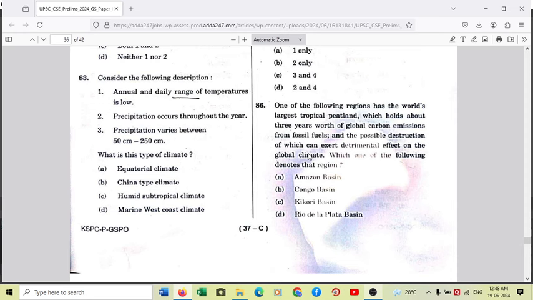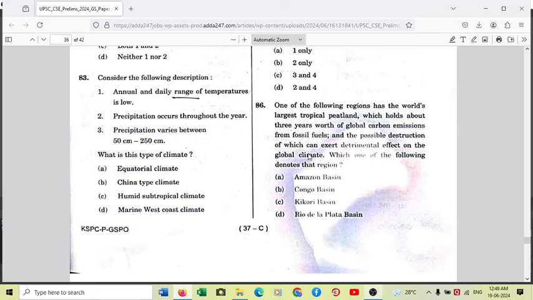Again, after crossing June, the Tropic of Cancer, the direct rays of the sun are on the equator in September, and after 1 month of heating in October, again the second peak of rainfall is observed, and that's why these are two peaks of rainfall. But nonetheless, apart from these two peaks, the rainfall in the equatorial region occurs throughout the year. So precipitation varies between 50 centimeters to 250. Definitely 50 centimeters in the interiors of the continents which are away from the coastline, and 250 centimeters is the rainfall where evaporation from the ocean bodies is maximum.